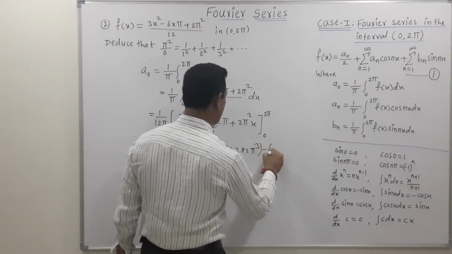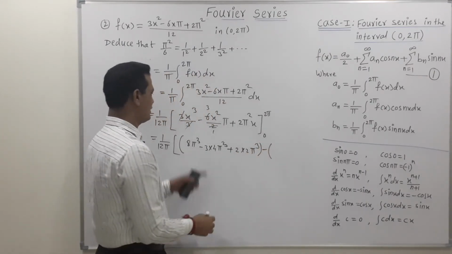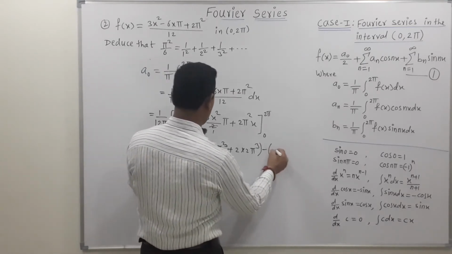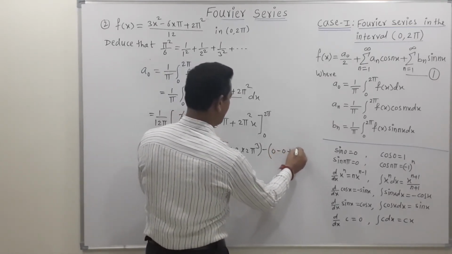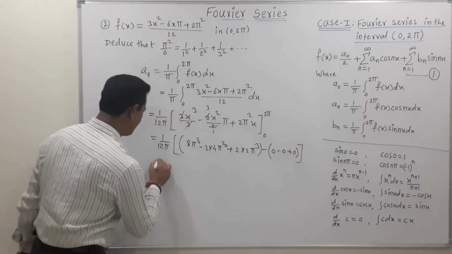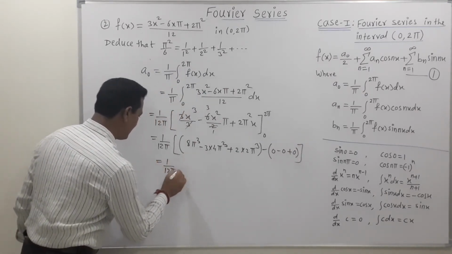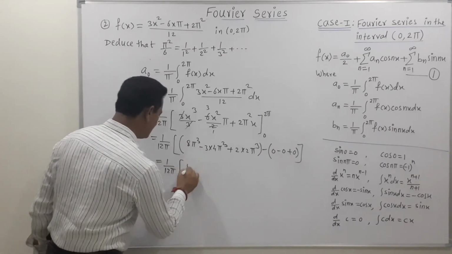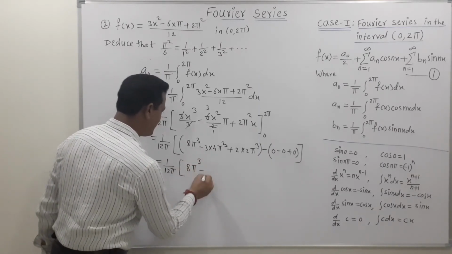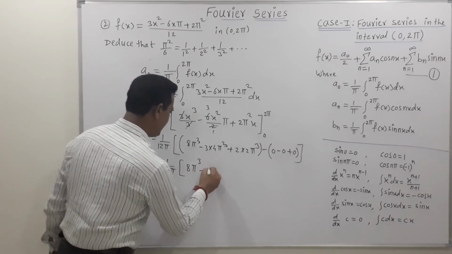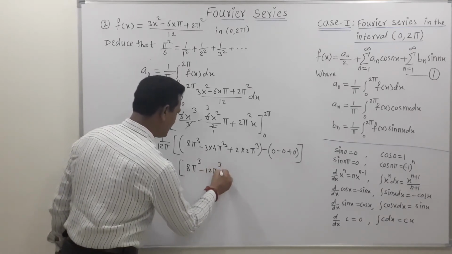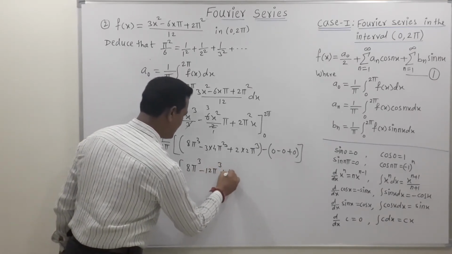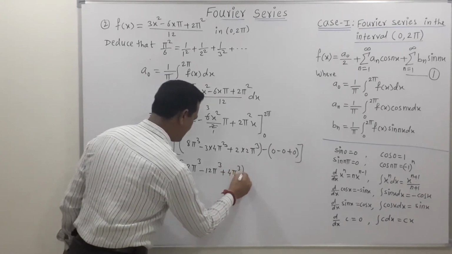This is the value of the upper limit minus the value at the lower limit, which is 0. So the first term is 0, the second term is 0, and the third term is also 0. Just simplify this, we get 1 upon 12 pi, then the integration is 8 pi cube minus 4 3s are 12 pi cube, plus 2 2s are 4 pi cube.